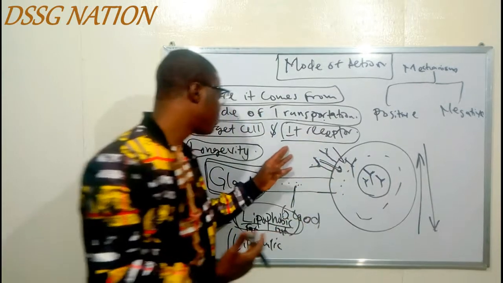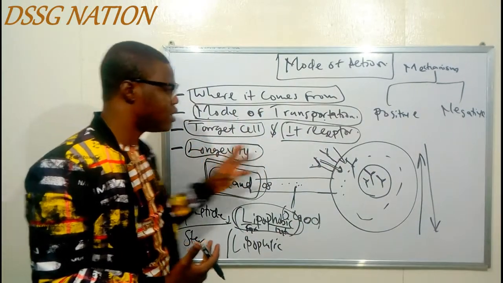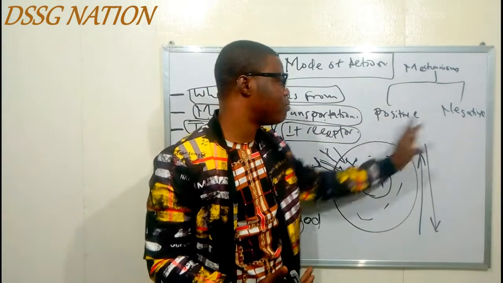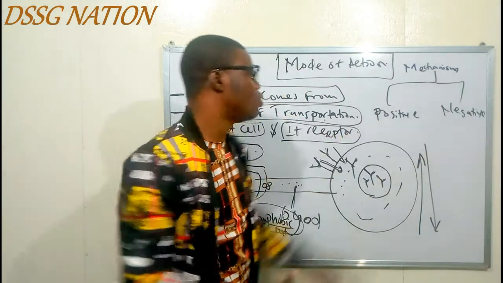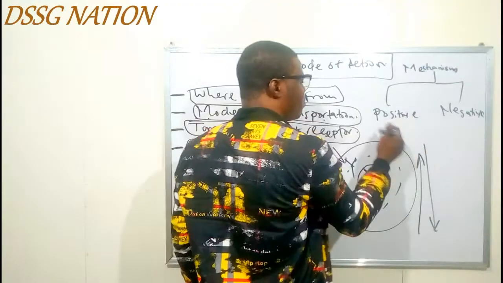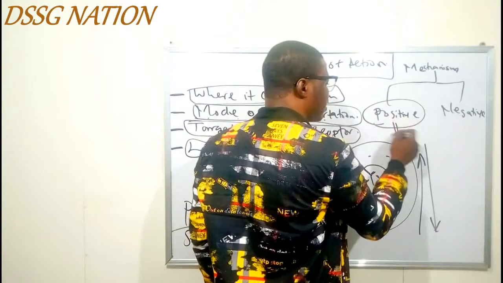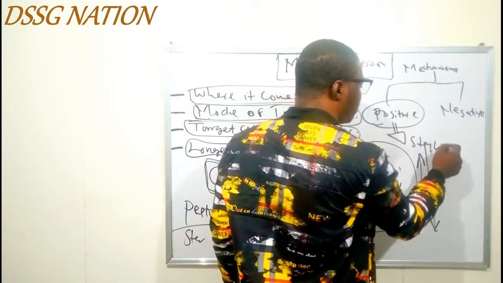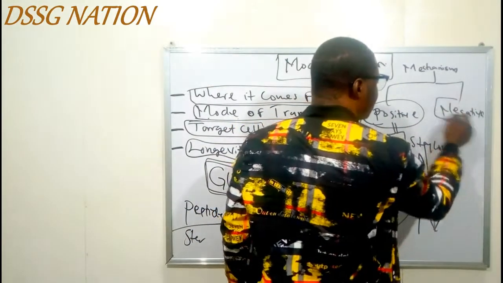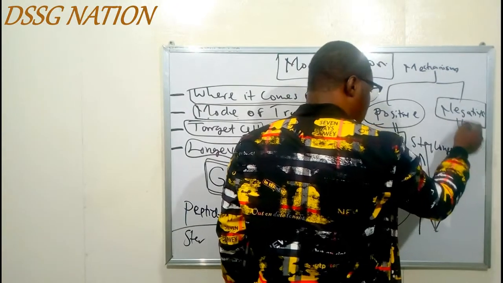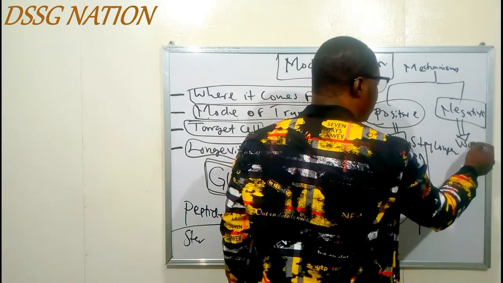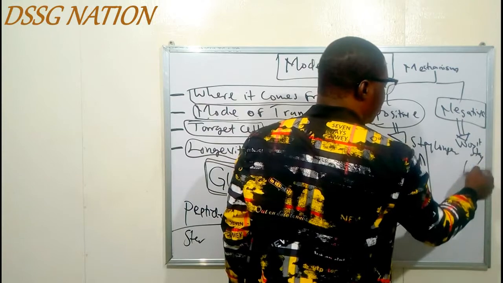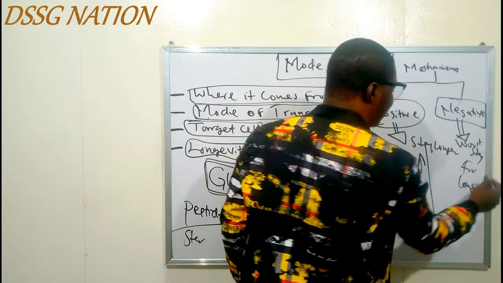For the longevity, it depends on whether it's a positive mechanism or a negative mechanism. If it is a positive feedback mechanism, the hormone is going to stay longer in the blood. When it is negative feedback, the hormone won't stay for long in the blood. And that is just that.